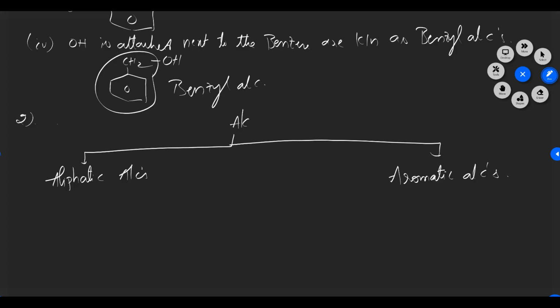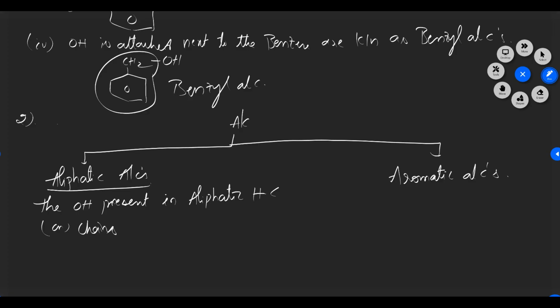Now if we take the aliphatic alcohols, the OH group is present in aliphatic hydrocarbons. Aliphatic hydrocarbons are nothing but they have only chains. There is no ring. So these are called aliphatic alcohols.